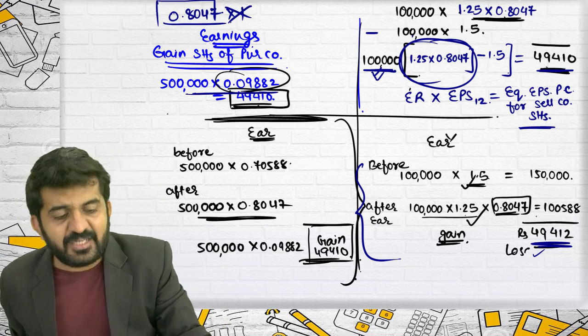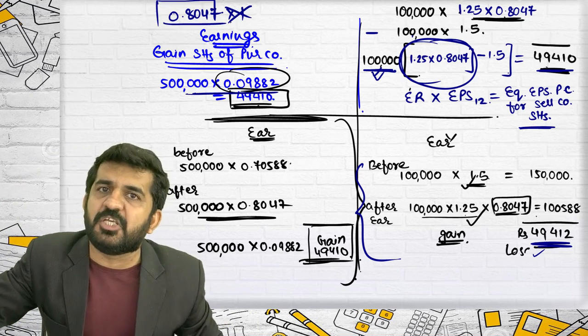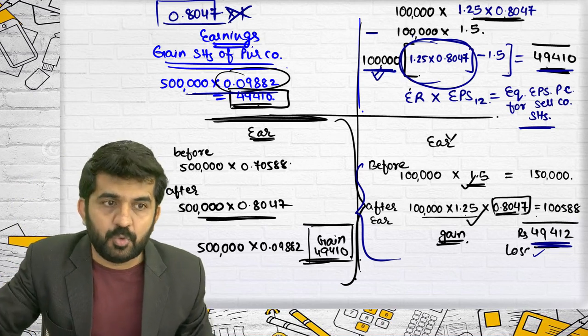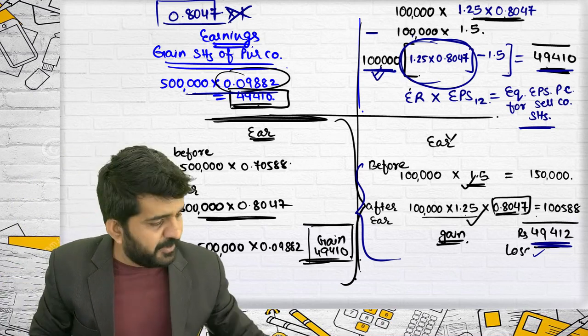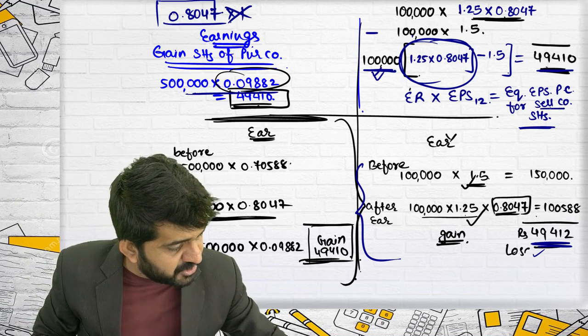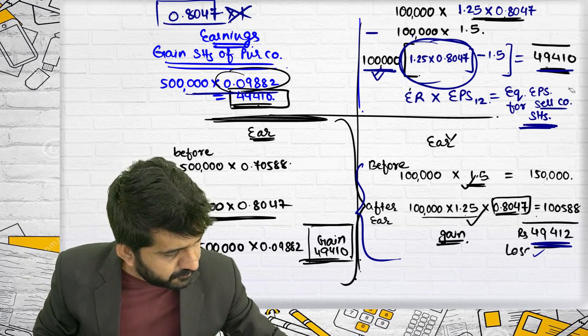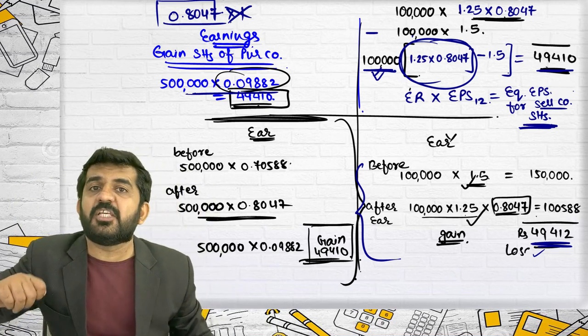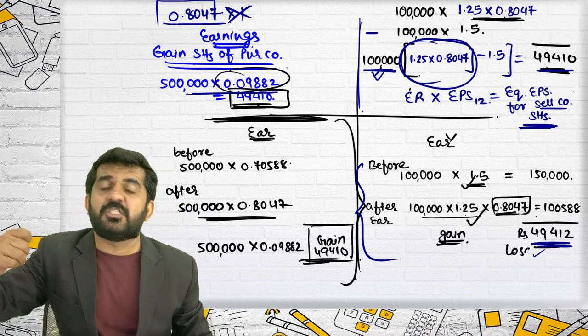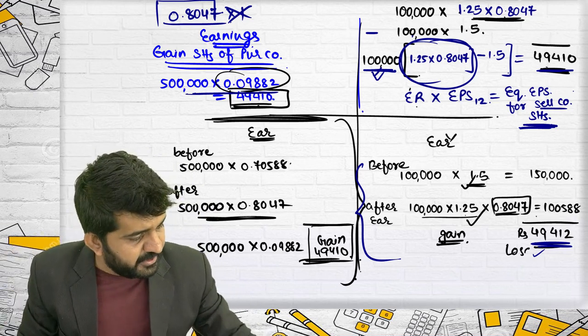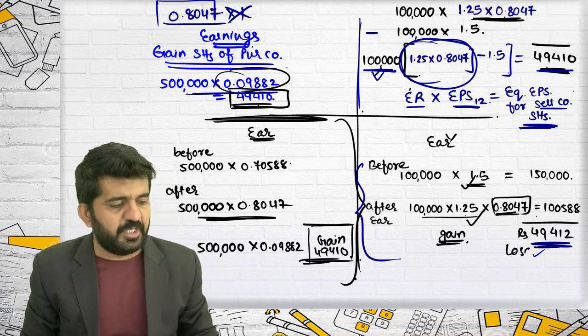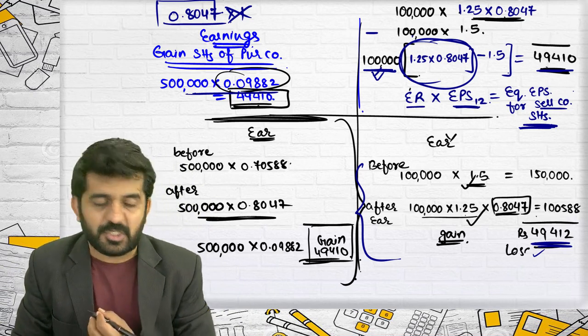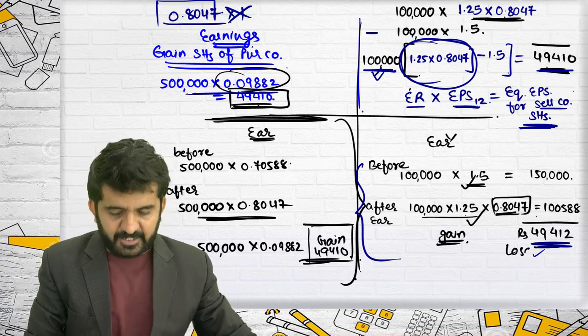So equivalent EPS of purchasing company shareholders is EPS 12. But equivalent EPS for selling company shareholders after merger is exchange ratio into EPS 12.